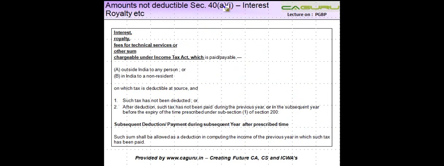Let us now see how we withhold taxes on certain payments which are made to residents.